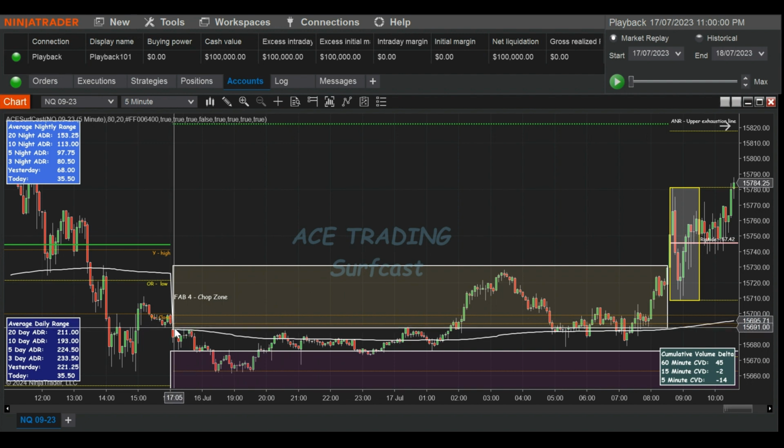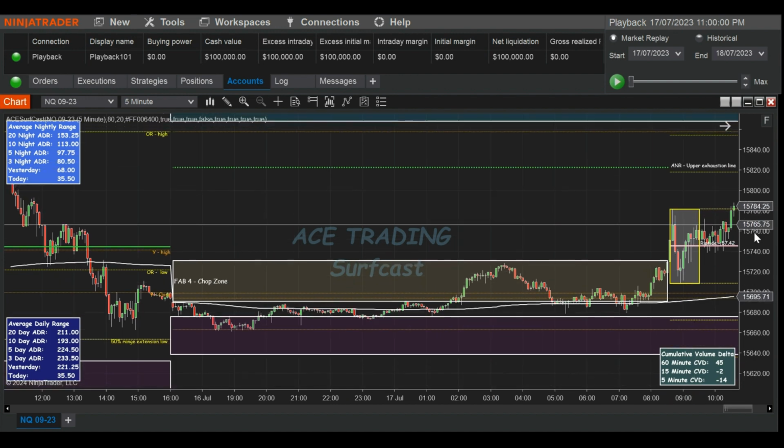You can see here price moved away from the chop zone, and then moved back up into it. It stayed in it for a while, tried to push out, and then as the chop zone ended, we moved into the daily session for the US day. So the chop zone is the first thing that you can add to your chart.